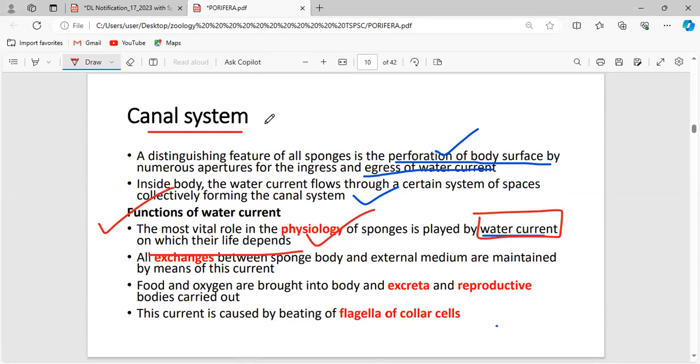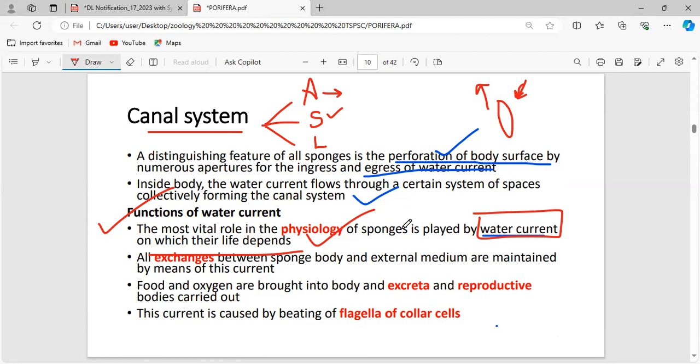But there are different types of canal system. One is the Ascon type, another is the Sycon type, and another is the Leucon type, based on the development of the sponges. In simple sponges, it is the Ascon type, which means there is an ostia through which water is taken into the body, it reaches the body cavity, and it is excreted out through the osculum. But in the Sycon type, there are several additional structures, but there is no exclusive meaning. Based on the extra structures present in each type of canal system, the name will vary.